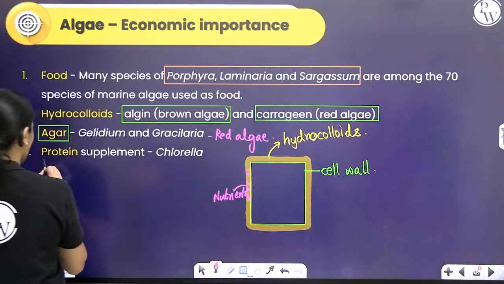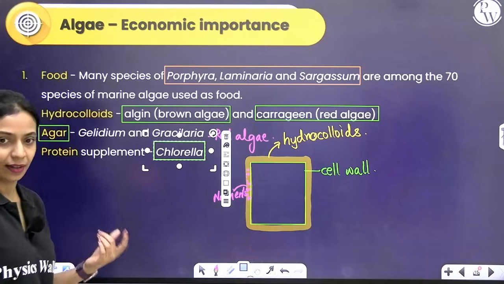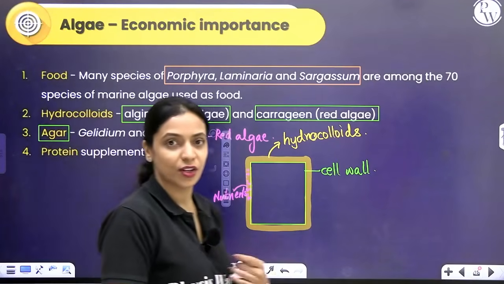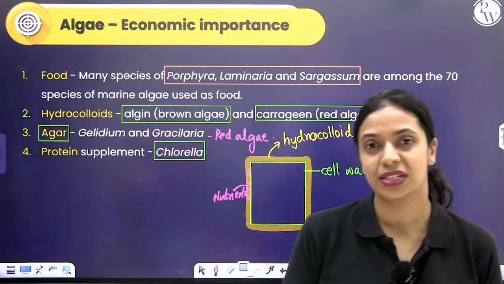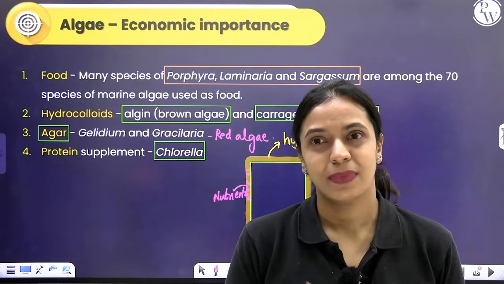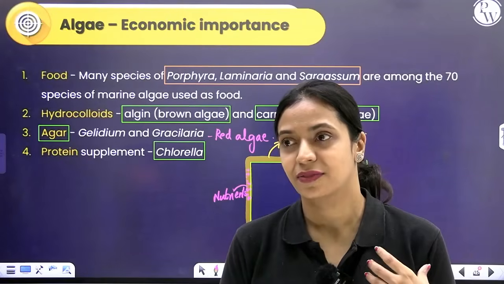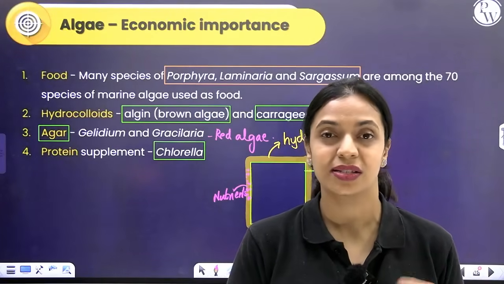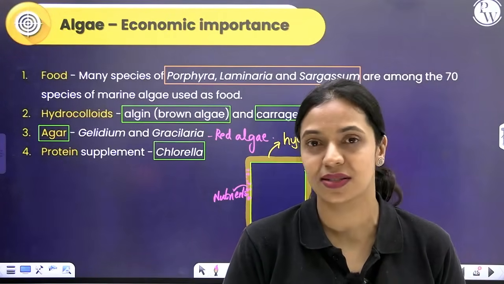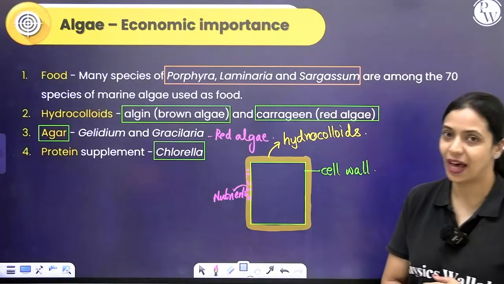Now talking about chlorella. Chlorella is the name of an alga. This chlorella is rich in proteins, so it is used as a protein supplement by many people generally, and apparently because it has a very high nutritional value, it is even used by space travelers as a protein supplement. So that is about the economic importance of algae.